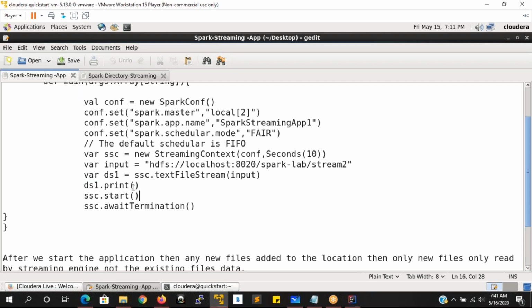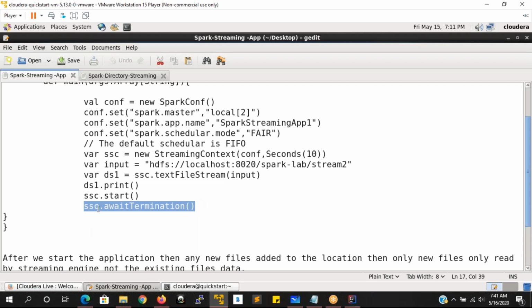I'm just printing what files have been there. Whatever files I have loaded to this directory, that file information I want to print on my terminal, and I'm going to start the streaming context. And here you see await termination. There is one more thing. Yesterday I was saying ssc.stop, which is to stop the streaming context at the Spark shell prompt.